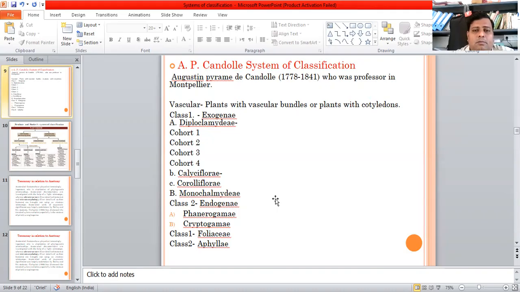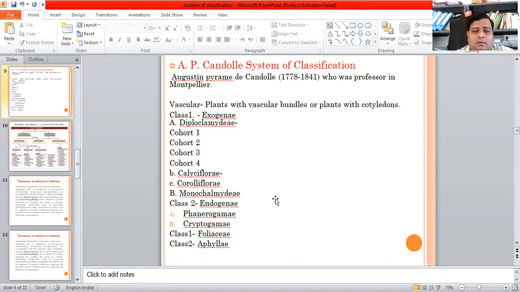His system in short is as you can see here in this slide: plants with vascular bundles, or plants with cotyledons. Class 1, Exogenae, dicotyledons, embryo with two cotyledons and vascular bundles arranged in rings. He further divided into Diplochlamydeae, flowers with two whorls of perianth, that is calyx and corolla both present. It was further divided into Thalamiflorae, flowers polypetalous and hypogynous.